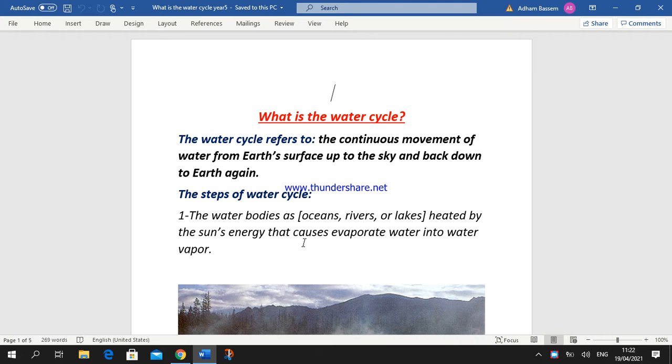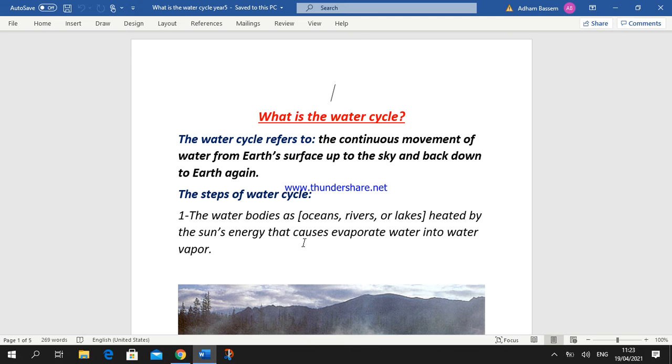Okay. In the last recorded session, we talked about evaporation and condensation, and took many examples in our daily life. Evaporation is the changing of matter from the liquid state to the gaseous state by heating, okay? And evaporation takes place in our daily life continuously, okay? Also, condensation is the reverse process of evaporation, where condensation is the changing of matter from the gaseous state into the liquid state by cooling, okay?